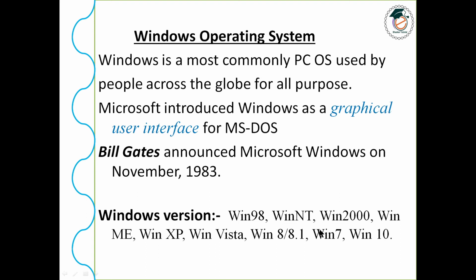In a sequence, Windows 7 must come here and Windows 8 in this place. Right now the present version of Windows we are using is Windows 10.